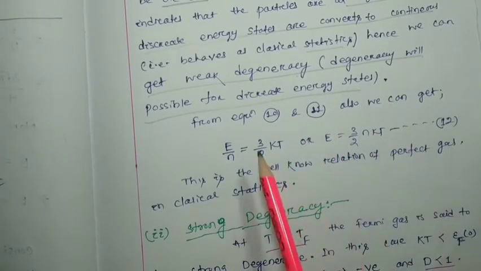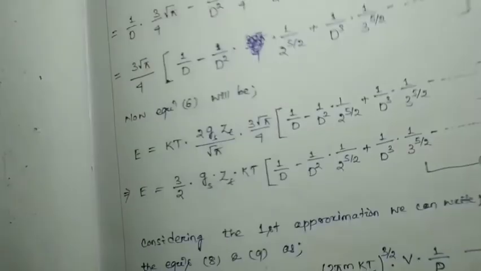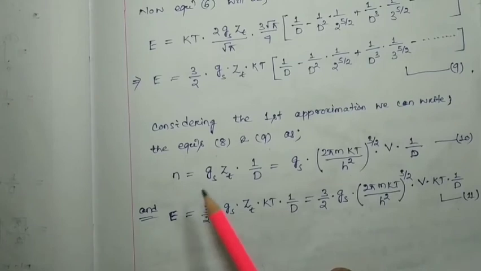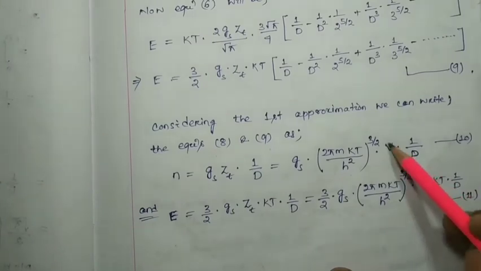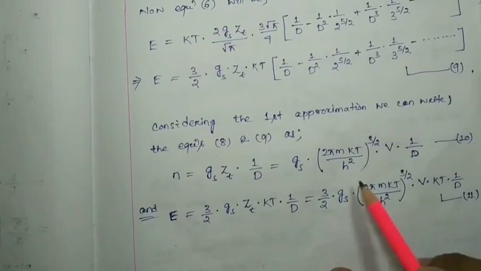Okay, from equations 10 and 11 we can also get E by N. Just divide E by N: then 1 by D gets cancelled, V gets cancelled, the factor GS gets cancelled, so we get 3 by 2 KT.